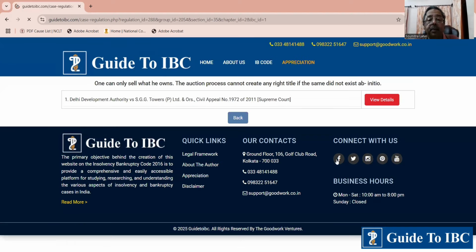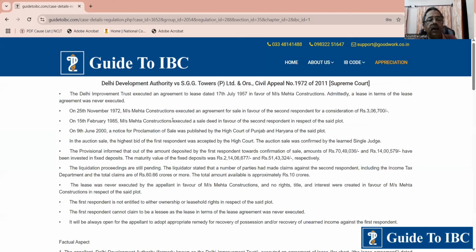This particular case is Delhi Development Authority versus SGT Towers Private Limited, Civil Appeal Number 1972 of 2011. This came out on last Friday. It's an old case, but it was decided on last Friday. Now, in this particular case, I have used many more headlines so that one can look at the headline and understand.